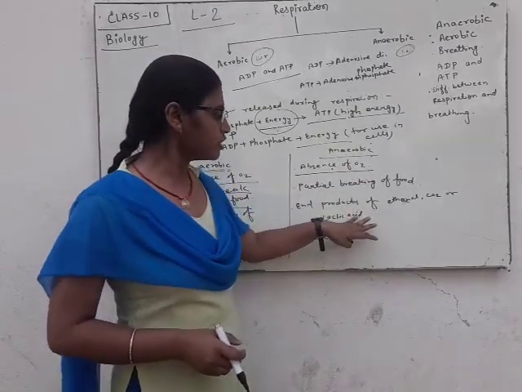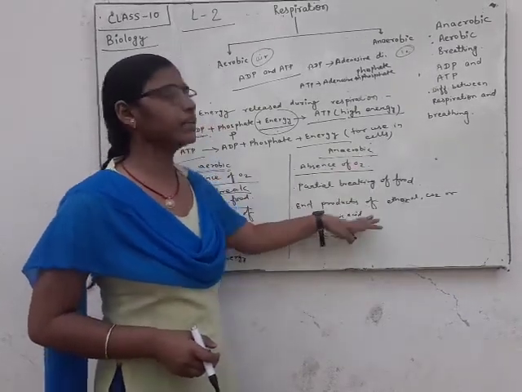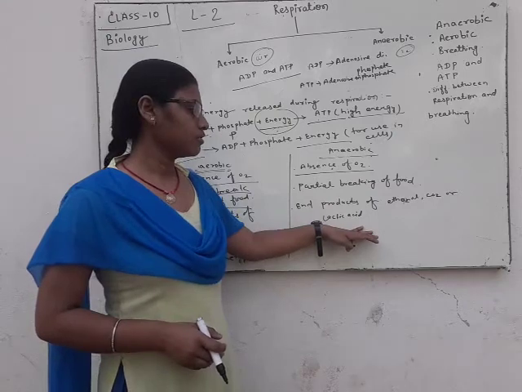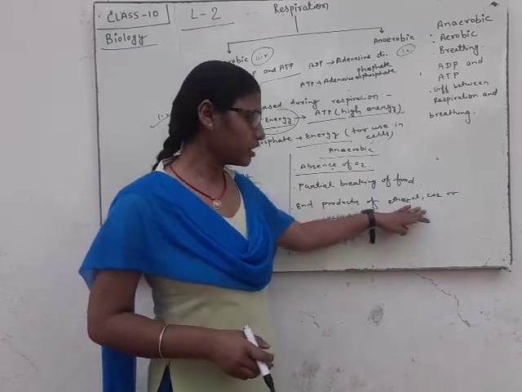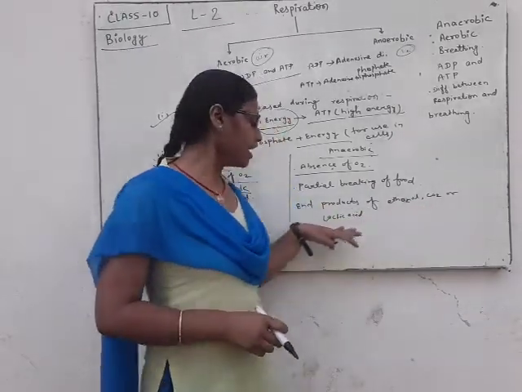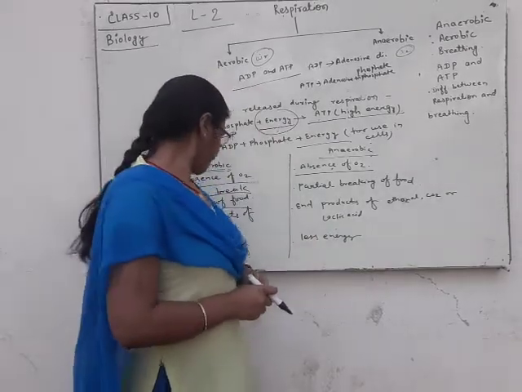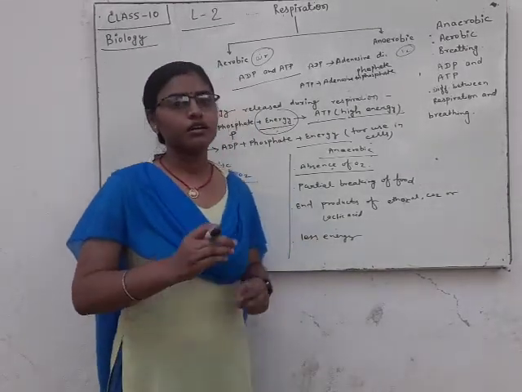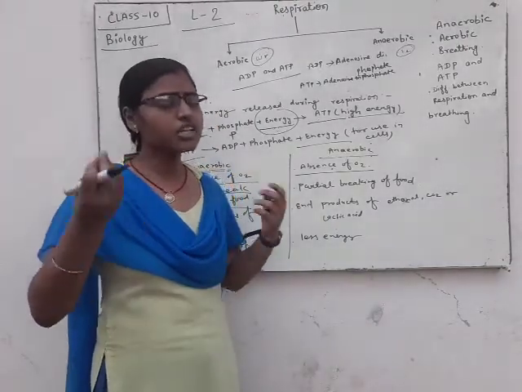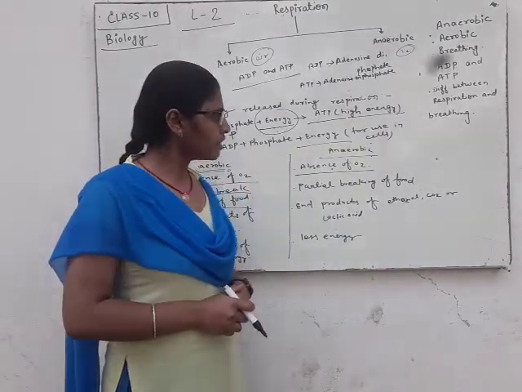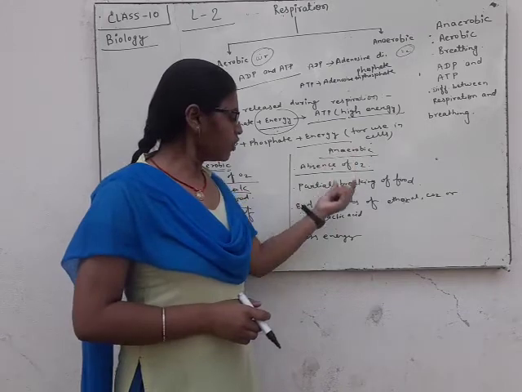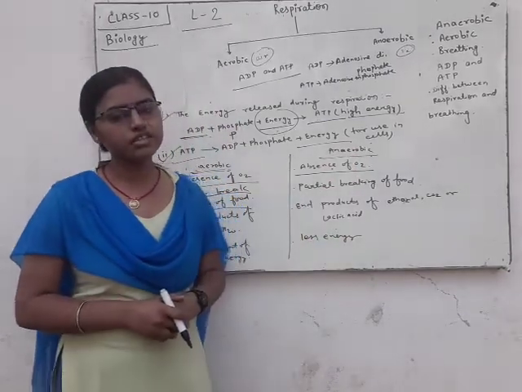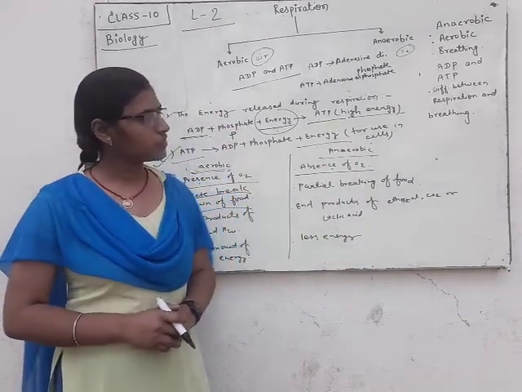Aerobic respiration releases a large amount of energy, and anaerobic respiration releases a lesser amount of energy.